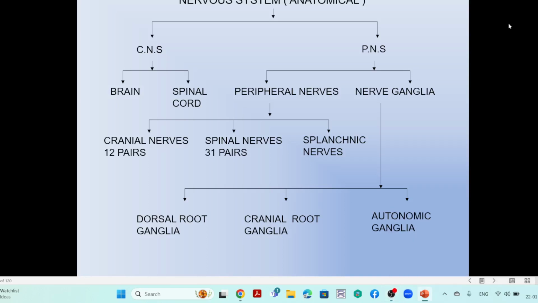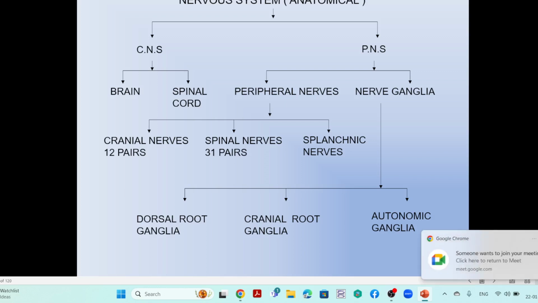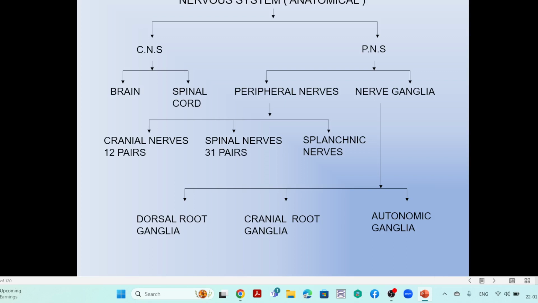So, the anatomical classification: central nervous system and peripheral nervous system. The central nervous system has two organs, one is the brain and another one is the spinal cord. The peripheral nervous system has the peripheral nerves and nerve ganglion. So these are the two main classifications: one is the central nervous system, the other the peripheral nervous system.